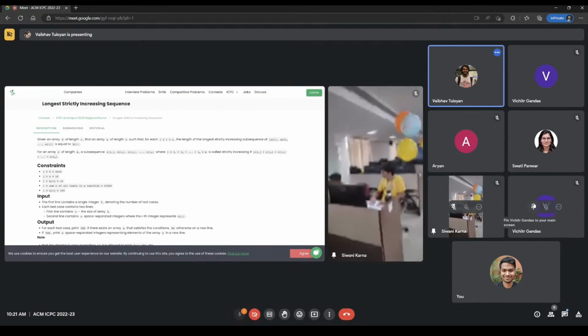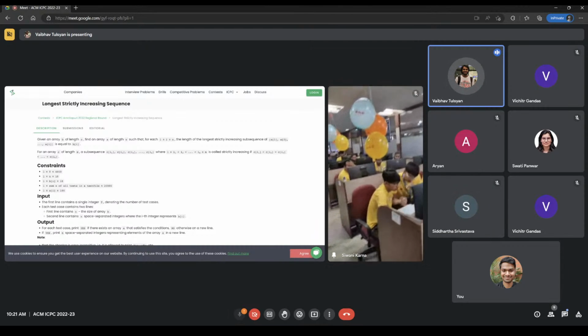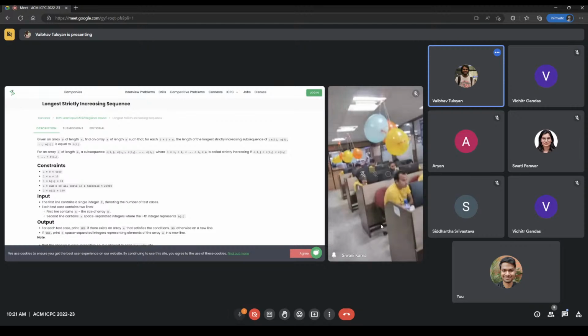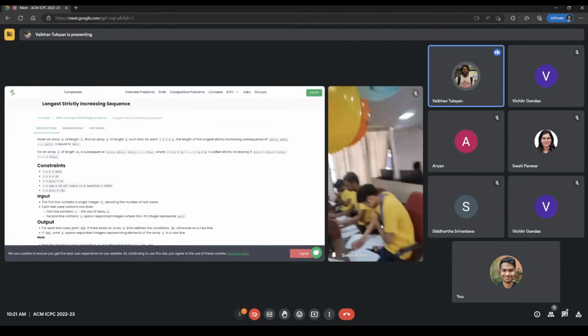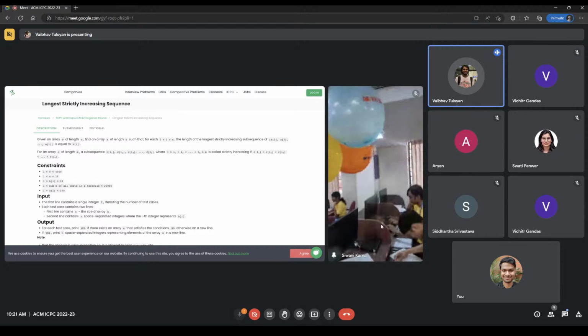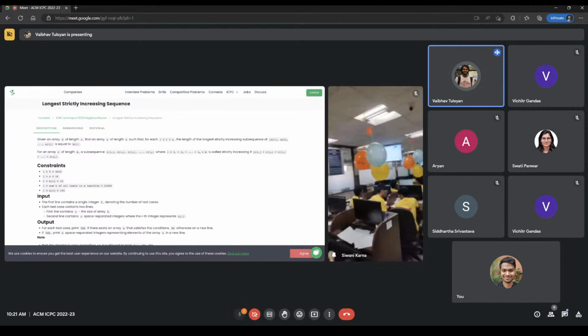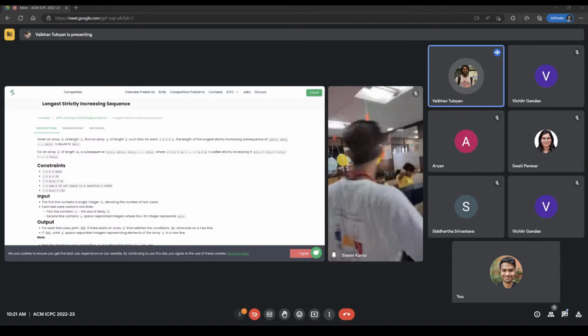So yeah, because of the resolution, I think you can only see a small part out here. But you can see some balloons near every team. So every time you solve a problem correctly, you get a new balloon. This is part of the ICPC culture and happens across regionals as well as in the World Finals.